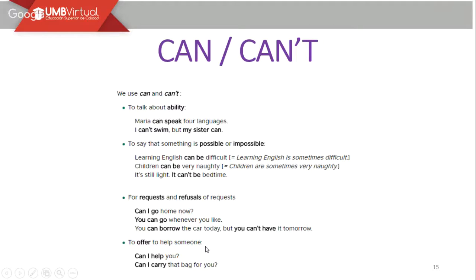This one is the first use of this modal verb can. Can I help you? Can I carry that bag for you? When you really want to help someone, depends. It doesn't mean there is like your friend, relative, whoever. Yeah, you can use this modal verb and taking into account something.